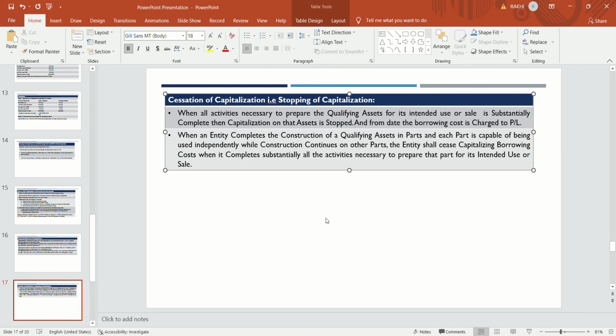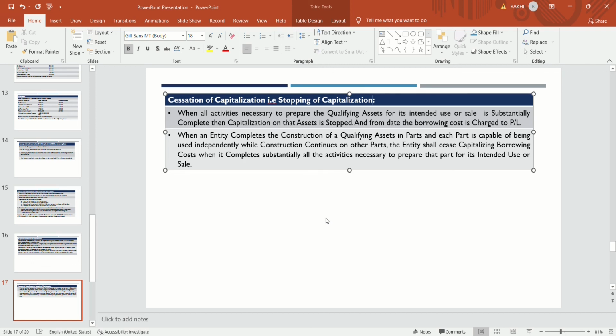When all necessary activities to prepare the qualifying asset for its intended use or sale are substantially completed, then capitalization on that asset is stopped, and from that date the borrowing cost is to be charged to P&L. Substantially completed means it is almost completed and ready for use, but some touch up is there, say 95-99% completed, only 1% is left, without which the company will not be able to use or sell that product.